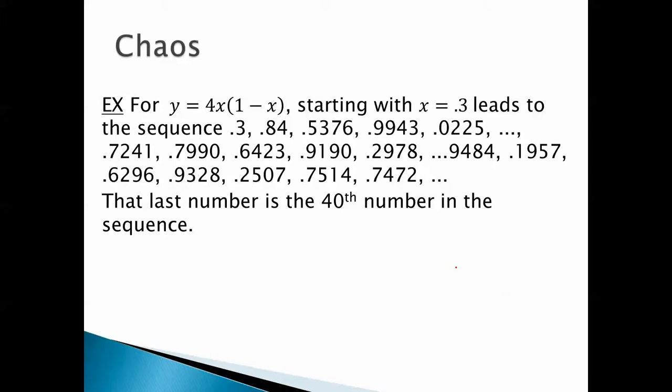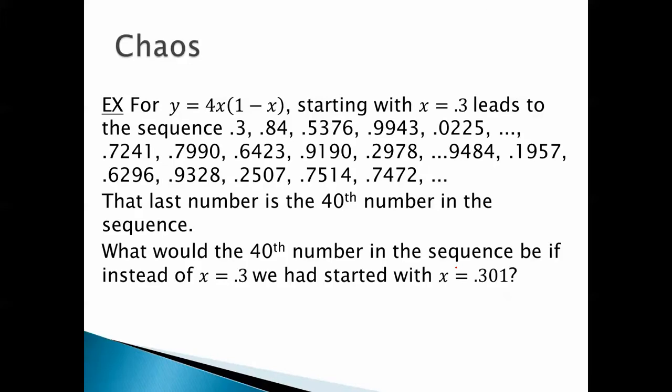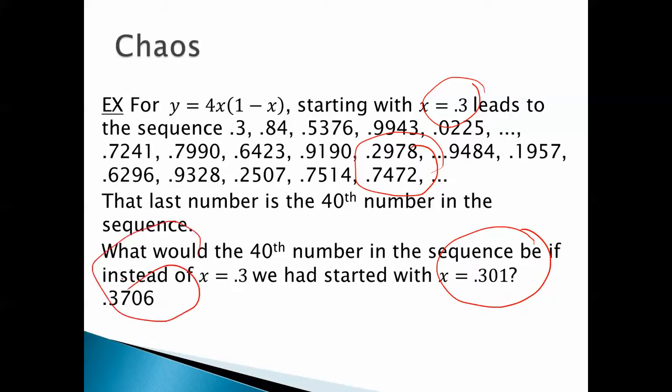So when we do this, the 40th number in the sequence, if we start with 0.3, is going to be 0.7472. What would the 40th number in the sequence be if instead of x equals 0.3, we had started with x equals 0.301? Do you know what it would have been? 0.3706. Notice that when we start with 0.3, we get 0.7472. When we start with something close to 0.3, like 0.301, we don't get 0.7472. Instead, we get 0.3706.